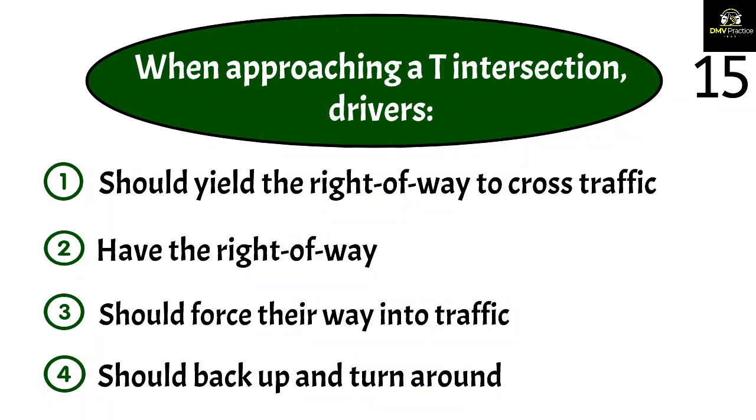Question 15. When approaching a T intersection, drivers 1. Should yield the right-of-way to cross traffic. 2. Have the right-of-way. 3. Should force their way into traffic. 4. Should back up and turn around. The correct answer is 1. When approaching a T intersection while traveling on the street ending at the intersection, you must stop and yield the right-of-way to vehicles on the crossroad. Only proceed when it is safe to do so.